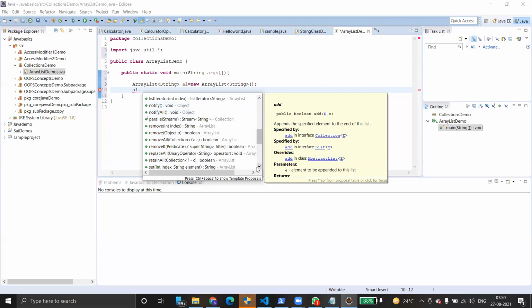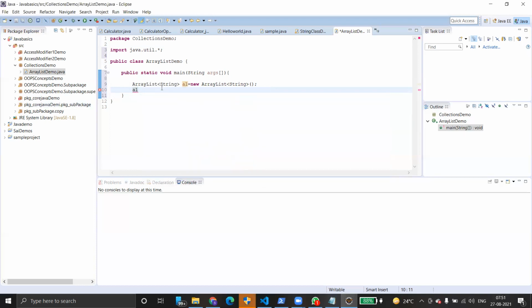Remove, to remove an element at a particular index or a particular value, you can directly use remove. If you want to replace a particular element, set, if you want to set a particular value at a particular index, you can do that. Size returns the total length of the array list, and so on. We don't have much time now.